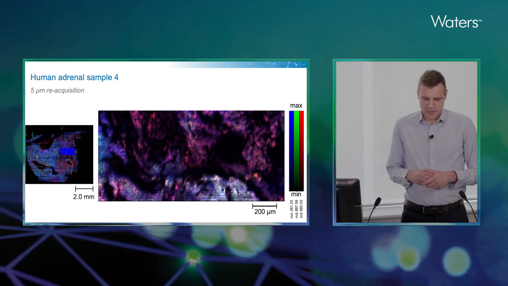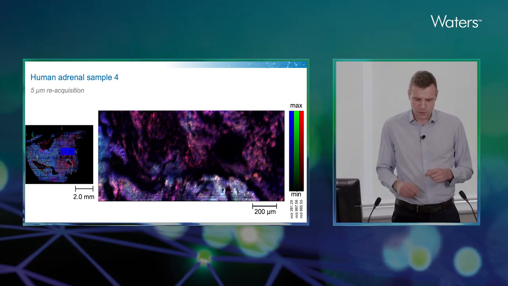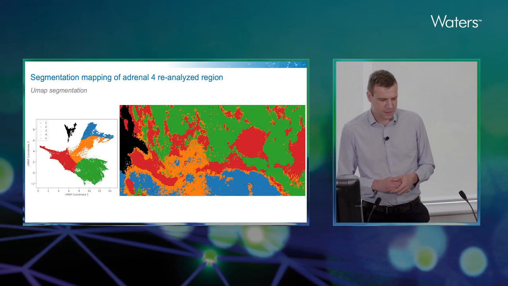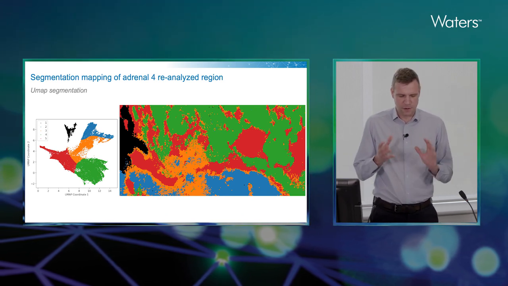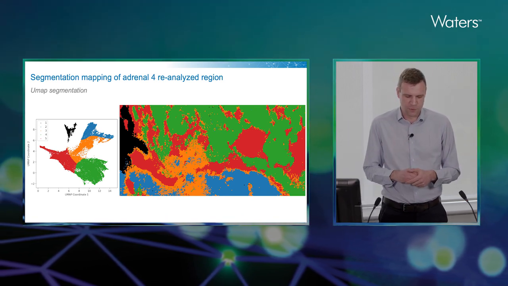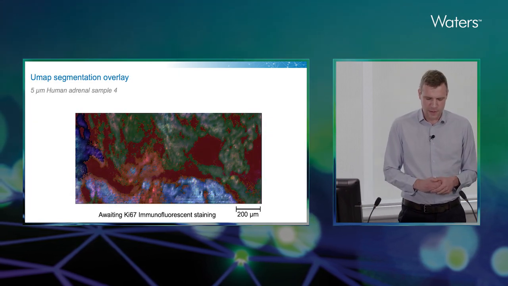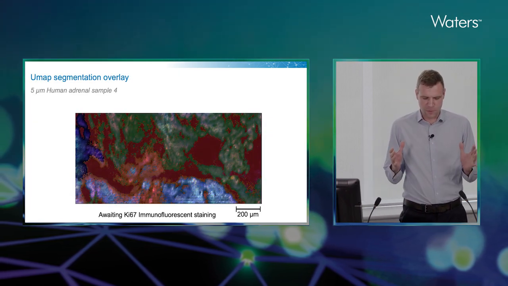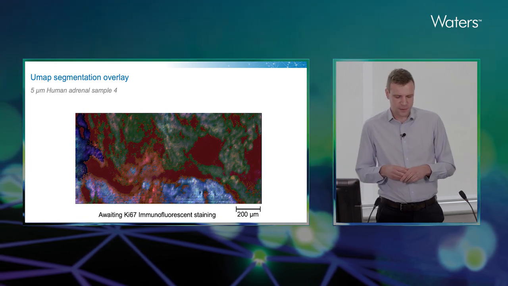So what we've now done taking this data is we wanted to have a look and see what was going on at this higher resolution. So we performed segmentation mapping using the UMAP segmentation. This gives us an idea of the different regions that are present within the tissue. We then can overlay that view with the original 5 micrometer tissue to try and work out what regions are what. So this is work that's still ongoing.